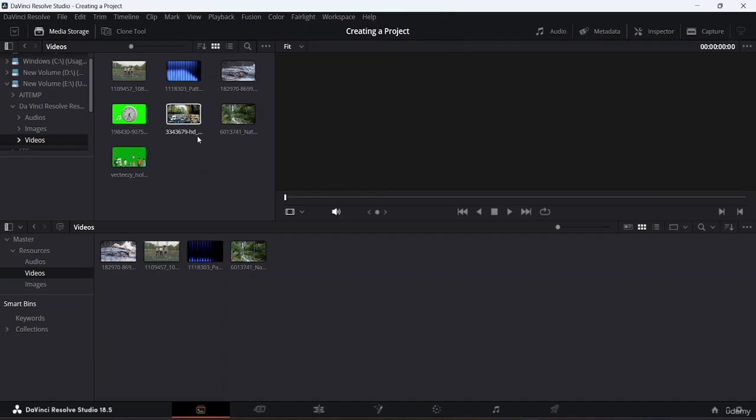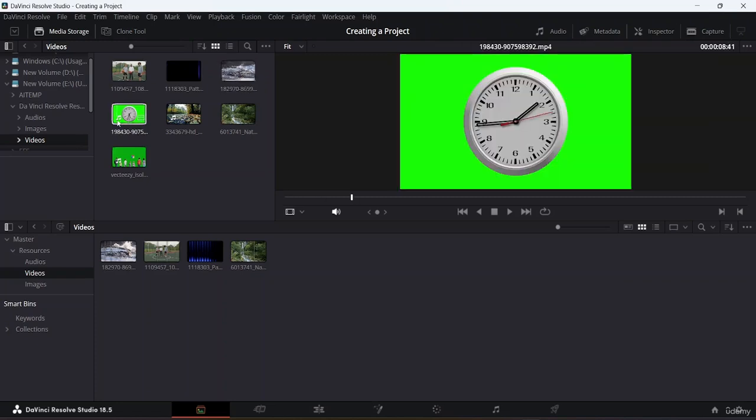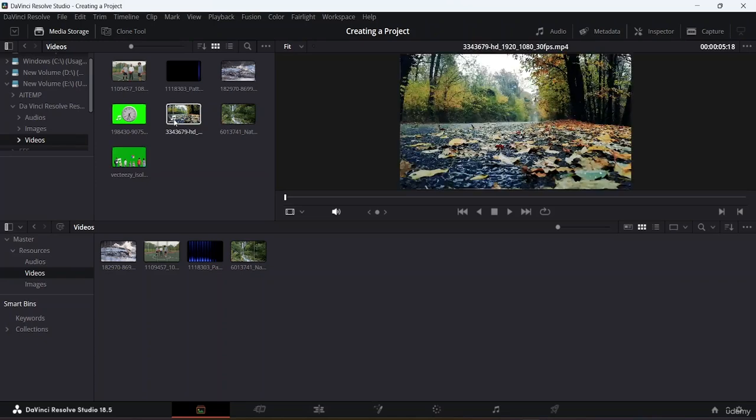How am I able to understand that this particular video has audio attached to it? If you take a look, the videos which I had already imported don't have this audio sign just underneath on the left-hand side. But the video which has audio with it has this particular audio sign. To import, you just need to drag and drop it into your media page.